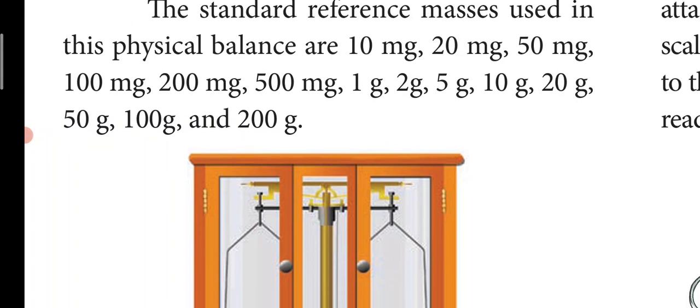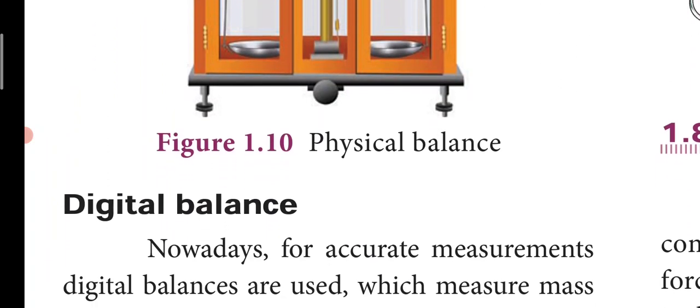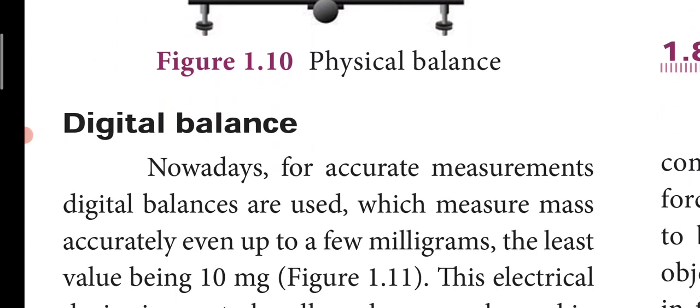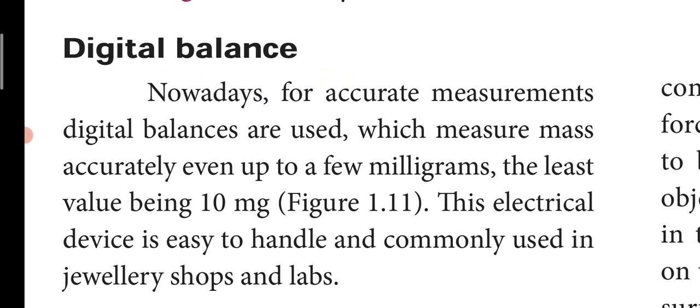We can use it. So this can give accuracy up to milligrams. Next is digital balance. Nowadays for accurate measurements, digital balances are used, which measure mass accurately even up to a few milligrams, the least value being 10 milligram. This electrical device is easy to handle and commonly used in jewelry shops and labs.